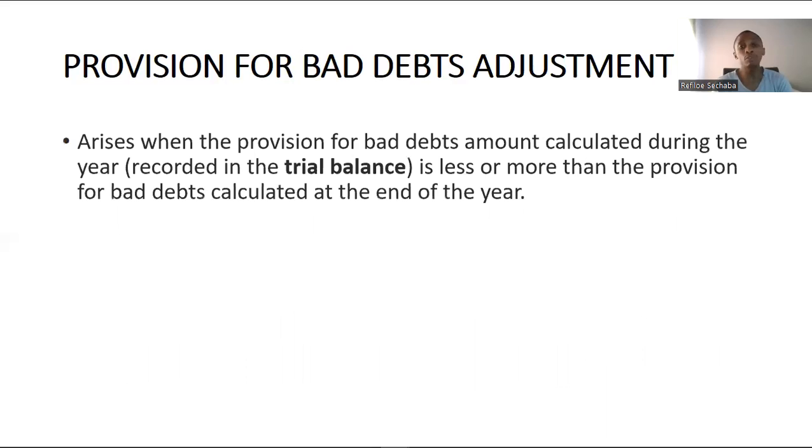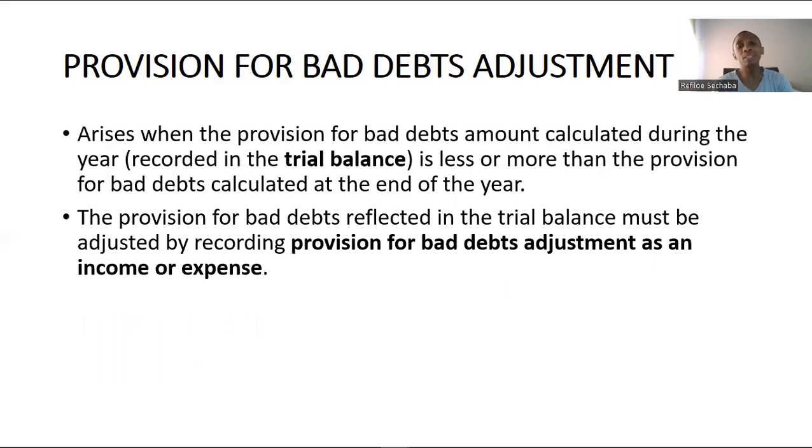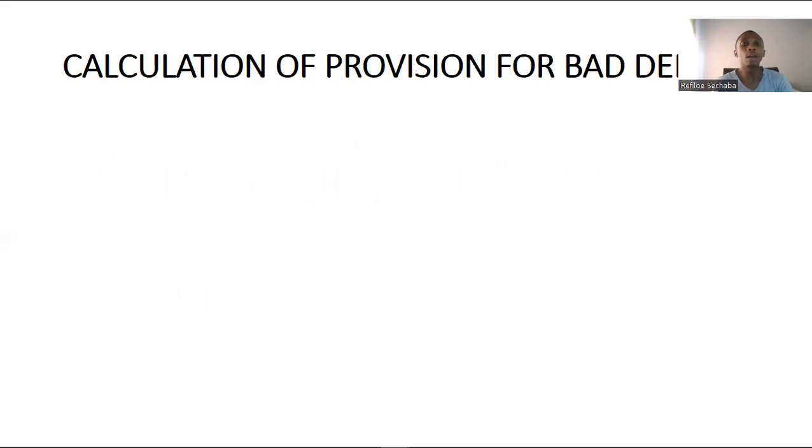It arises when the provision for bad debts amount calculated during the year, the one that we have in the trial balance, is less or more than the provision for bad debts calculated at the end of the year. The provision for bad debts reflected in the trial balance must be adjusted by recording provision for bad debts adjustment as income or expense. Now, how do we calculate this provision for bad debts?